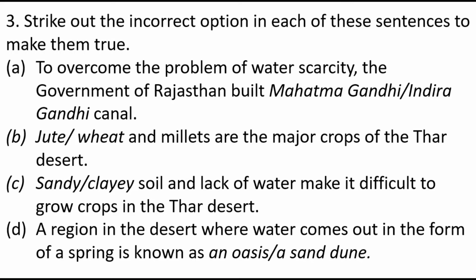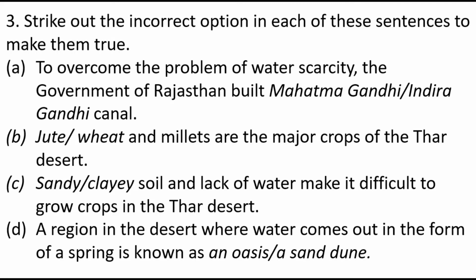To overcome the problems of water scarcity. Scarcity means insufficient. Okay, the government of Rajasthan built the Mahatma Gandhi or Indira Gandhi Canal. So here we have learned that in Rajasthan the people face a lot of problems due to insufficient water.